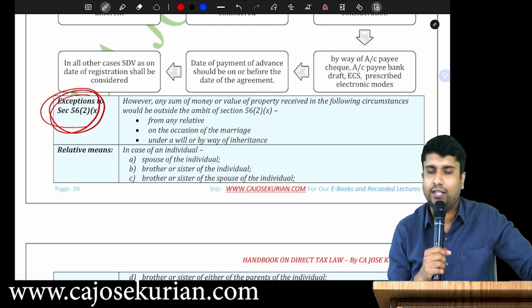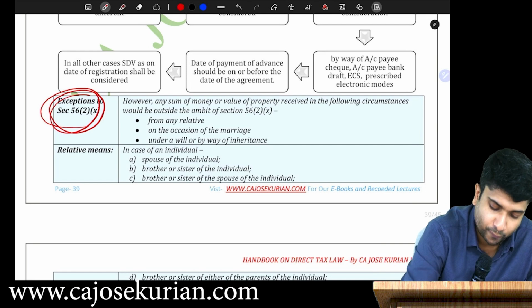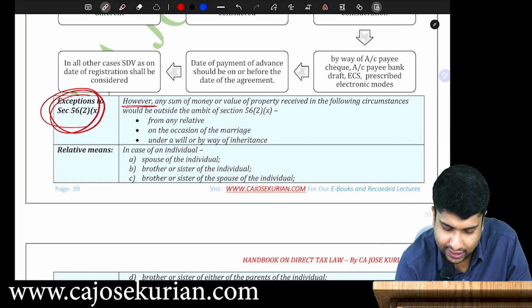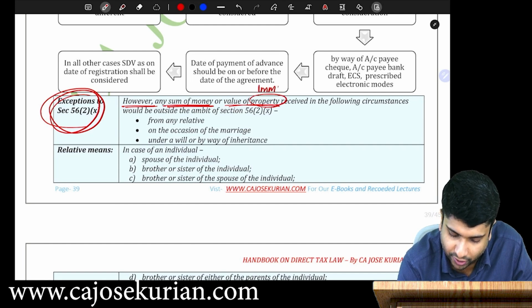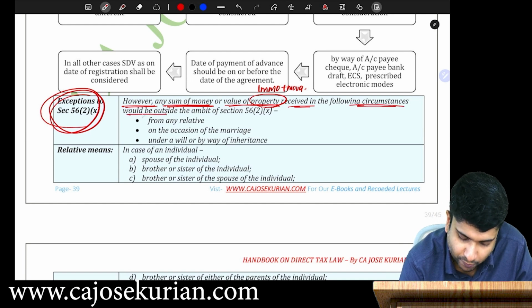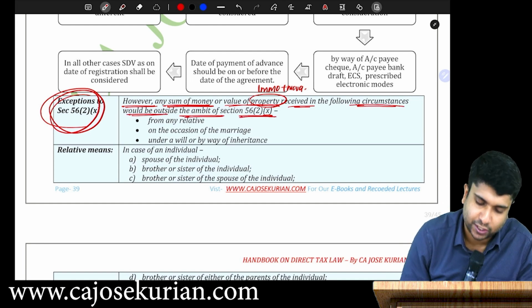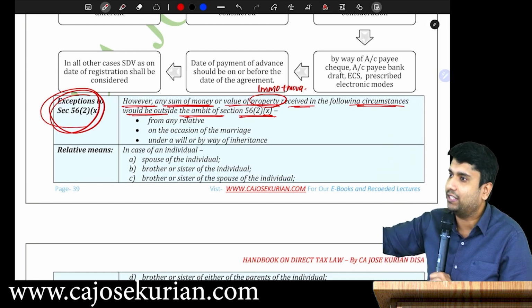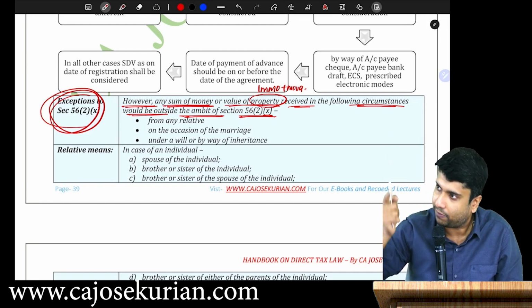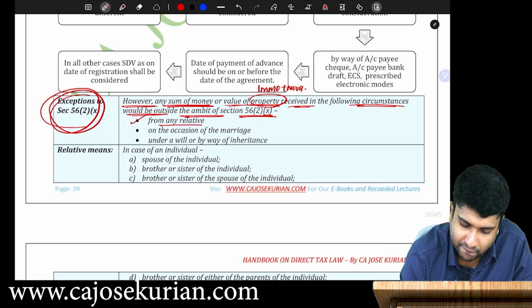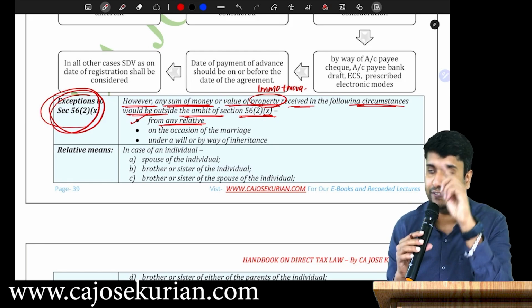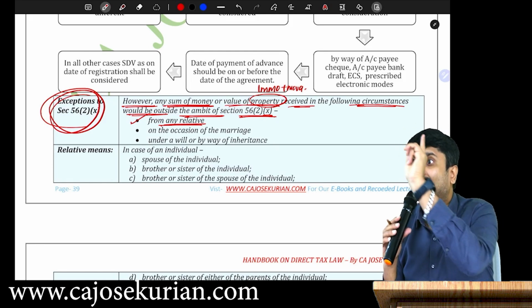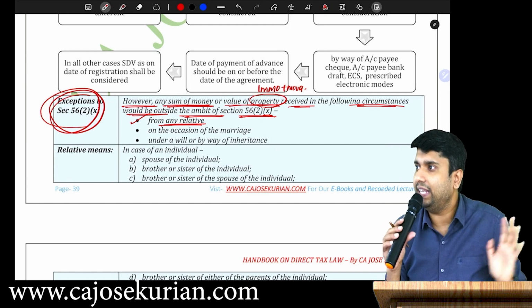Let's understand what exactly is that particular point. So, listen. What is the first one? However, any sum of money or value of property. Property means both immovable and movable. Received in the following circumstances would be outside the ambit of 56 subsection 2 clause 10. What is outside the ambit? It is not subjected to taxation under 56 subsection 2 clause number 10. What is number 1? Gift from any relative. What do you mean by relative? There's a definition for that. If Dinesh is receiving some gifts from his relatives, Dinesh is not supposed to pay any taxes under IFOS.